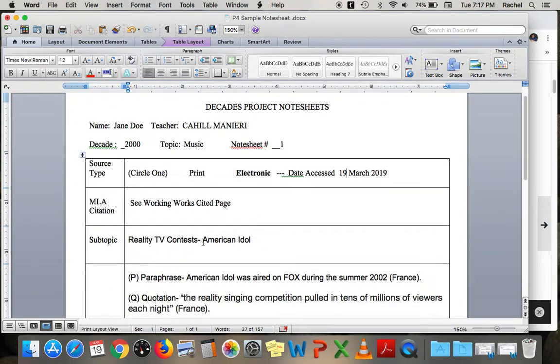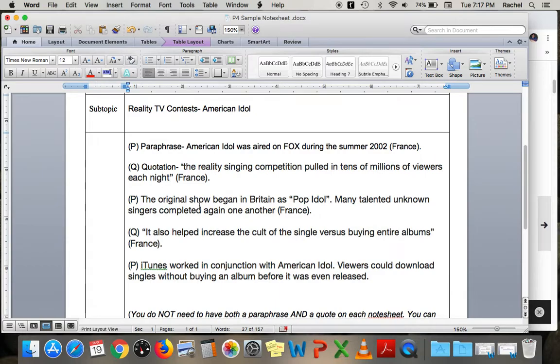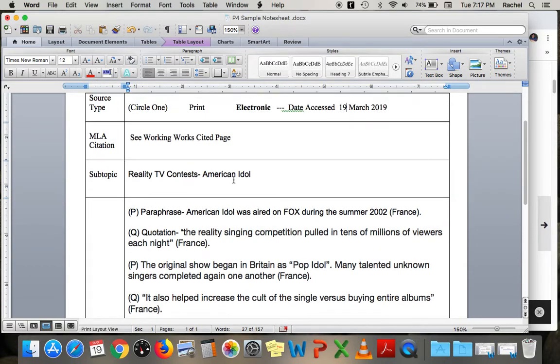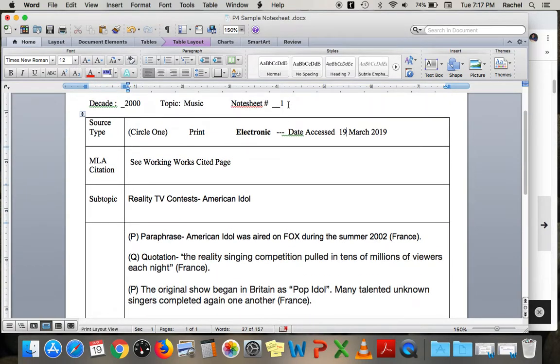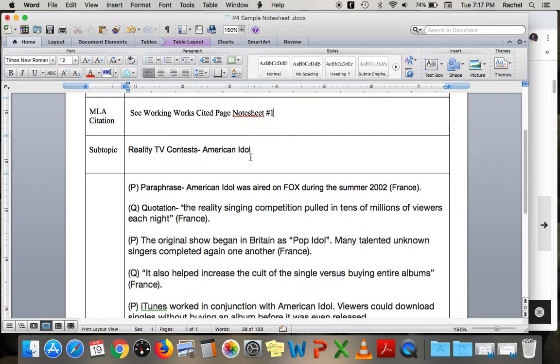So if you're going to continue onto another note sheet but still using the same source, you're going to change this to note 2, and you're going to change this to see works cited page, note sheet number 1. Okay? Then you're just going to continue taking notes.